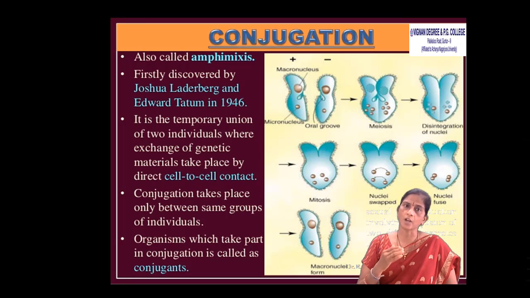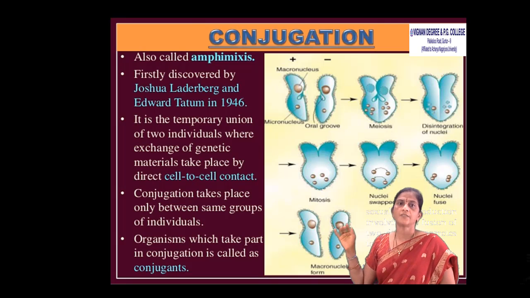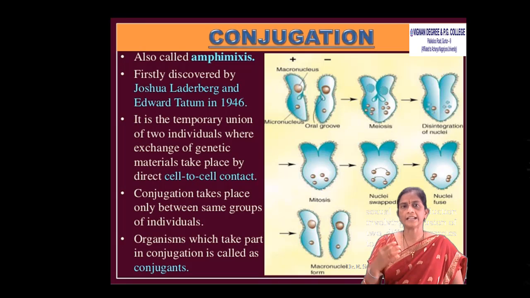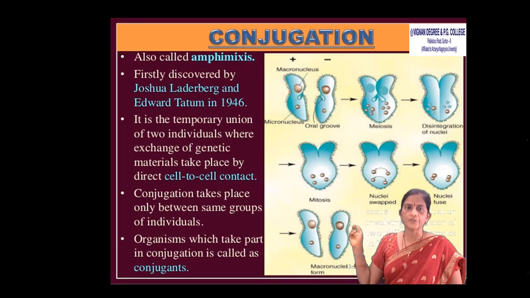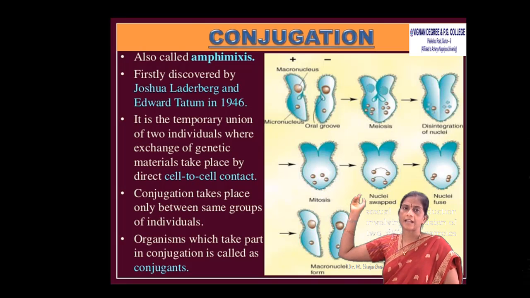Next coming to the conjugation. Conjugation is also called as amphimixis. It was first discovered by Lederberg and Tatum in 1946. It is a temporary union of two individuals where exchange of genetic material takes place by cell-to-cell contact.